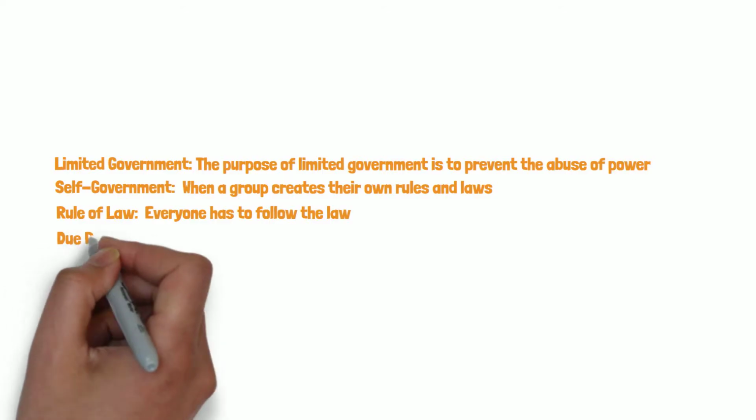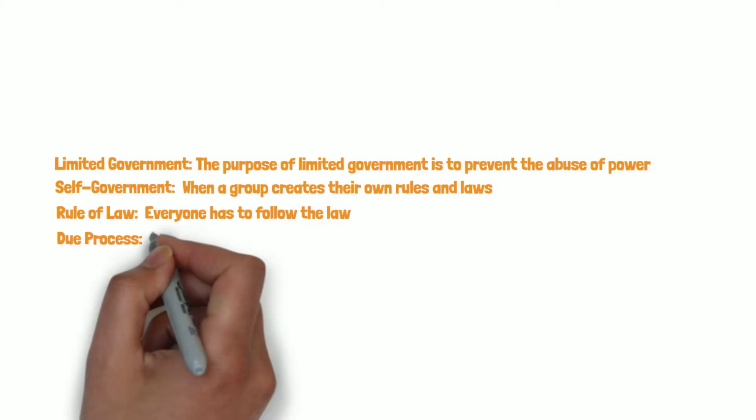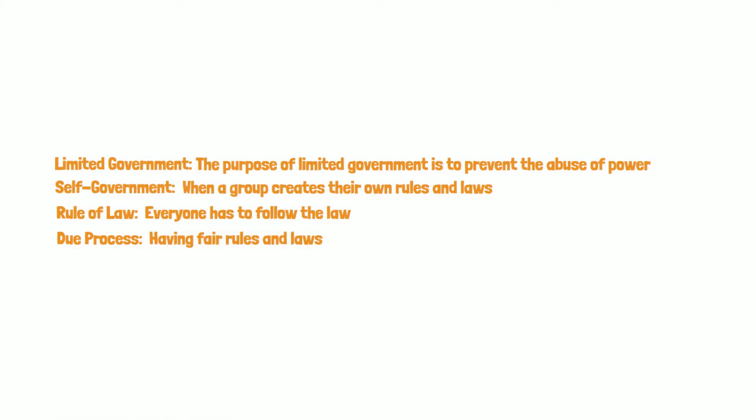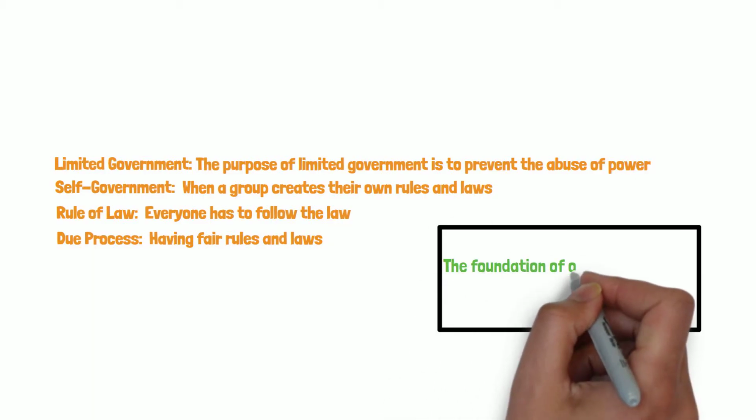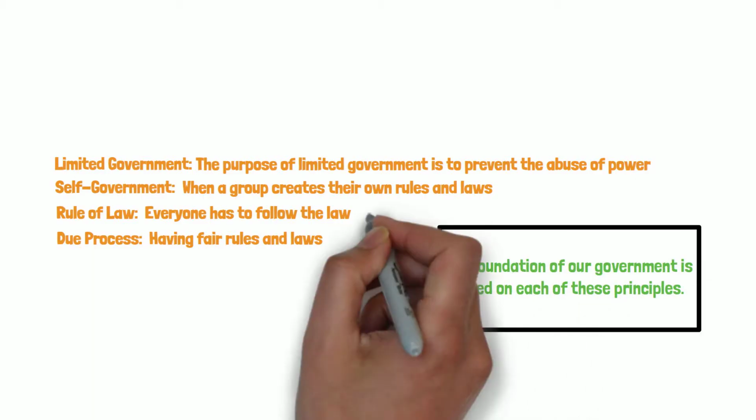The fourth is due process. Due process means having fair rules and laws in the legal system. If a person is charged with a crime, they can't be deprived of their life, liberty, or property without the due process of law. An example would be that a person has a right to a trial if they are charged with a crime.